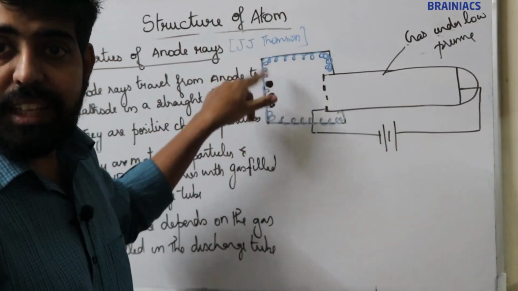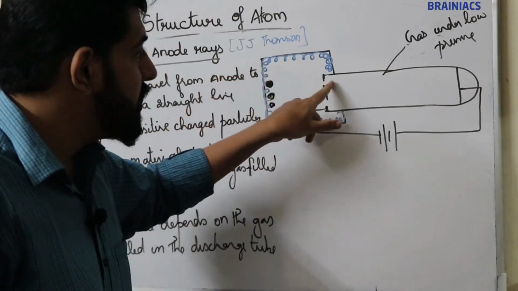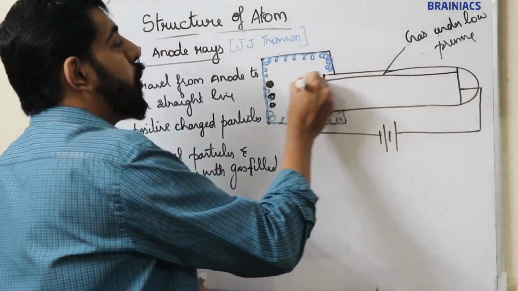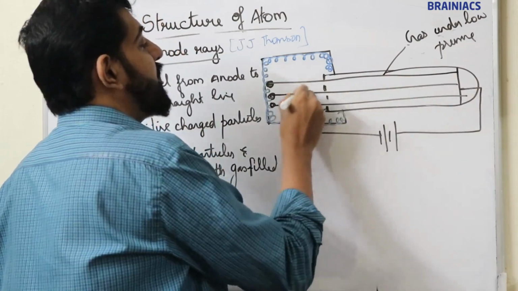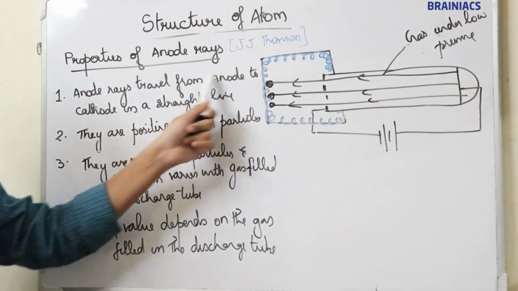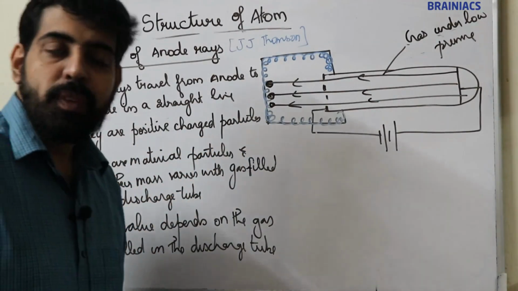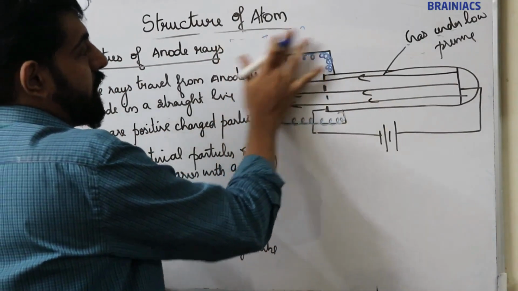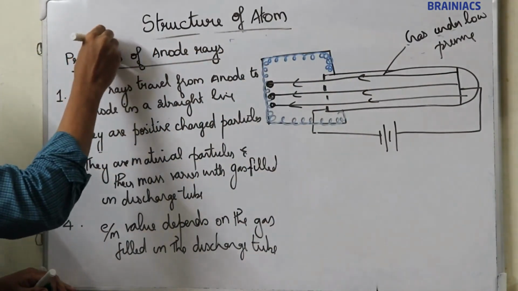So that means anode rays travel from anode to cathode in a straight line. So this is the first property. Like cathode ray, they also travel in a straight line. This property was studied by J.J. Thomson, so please remember that.